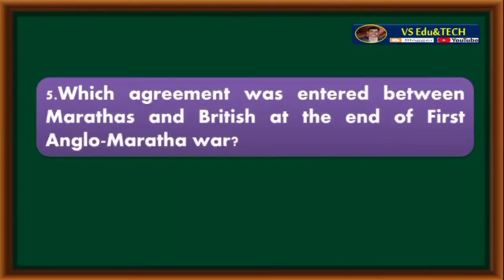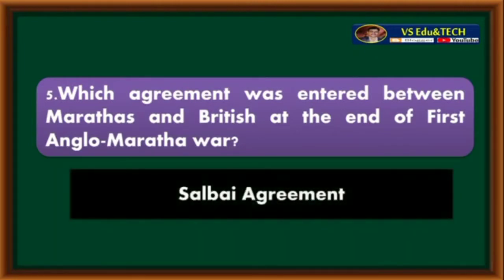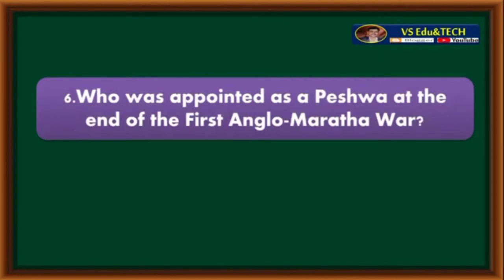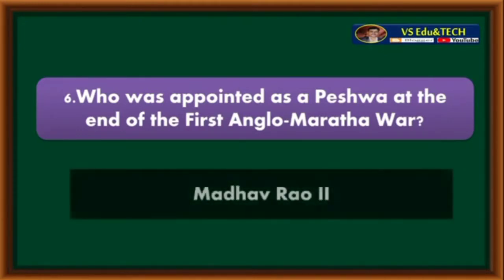Which agreement was entered between Marathas and British at the end of First Anglo-Maratha War? Salbai Agreement. Who was appointed as Peshwa at the end of First Anglo-Maratha War? Madhavrao II.